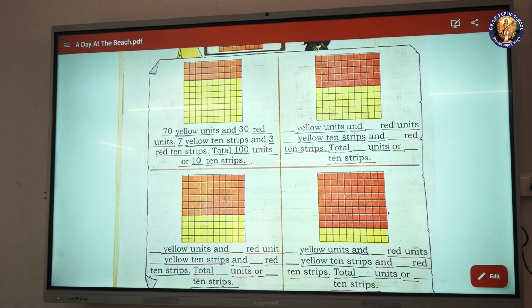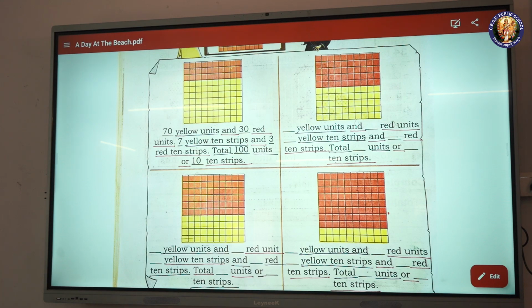Blank yellow units and blank red units. Blank yellow 10 strips and blank red 10 strips. Total blank units or blank 10 strips.